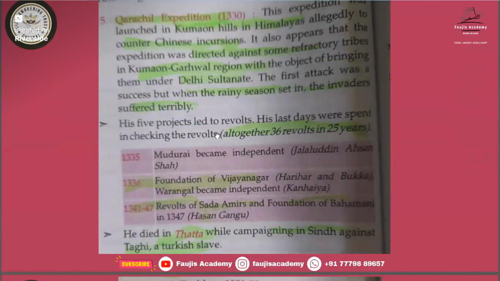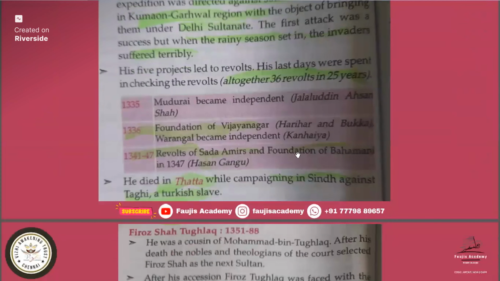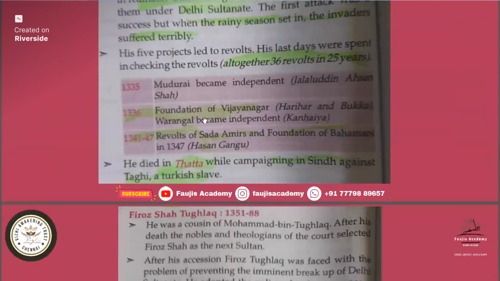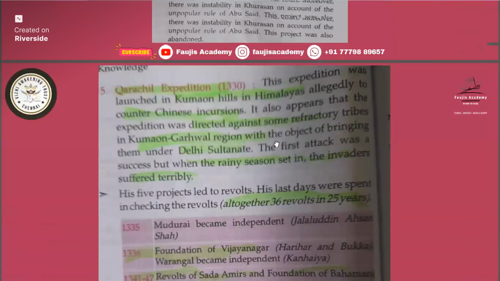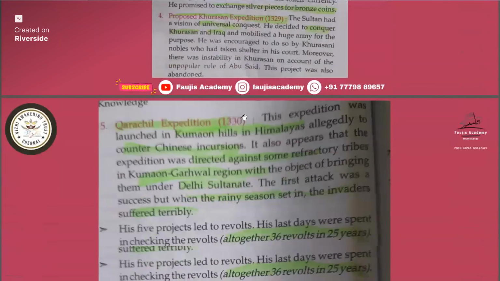His last days were spent in checking revolts. Due to the failure of all these expeditions and new rule types, he faced 36 revolts in 25 years. So you must remember all that. The foundation of Vijayanagar was in 1336 AD, but this is not important. He died in Thatta while campaigning in Sindh against Taghi, a Turkish slave. So Muhammad Tughlaq died in Thatta.